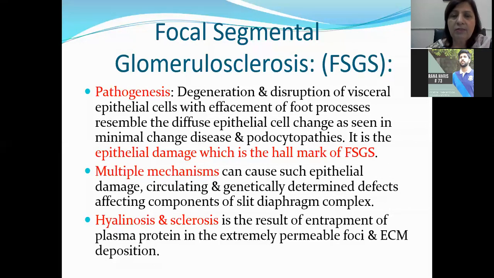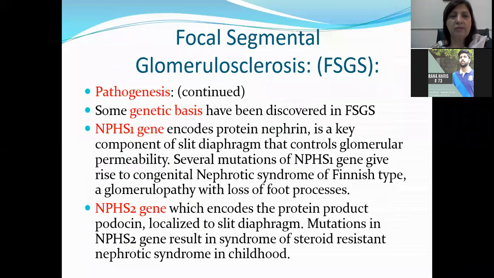So hyalinosis is the pinkish material which is present within the glomeruli, and sclerosis is when it becomes sclerosed. It is because of the permeation of plasma proteins which are going to settle down in the glomeruli, and there is also laying down of extracellular matrix deposition. Okay, so this is the basis for hyalinosis and sclerosis.